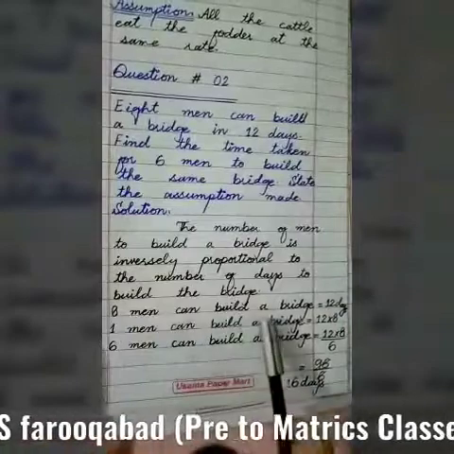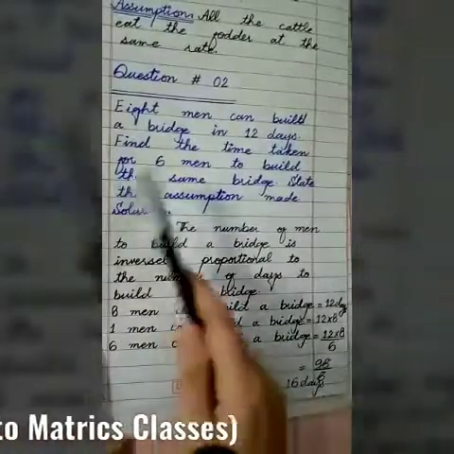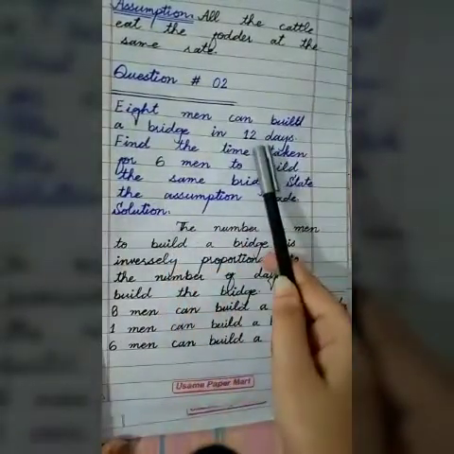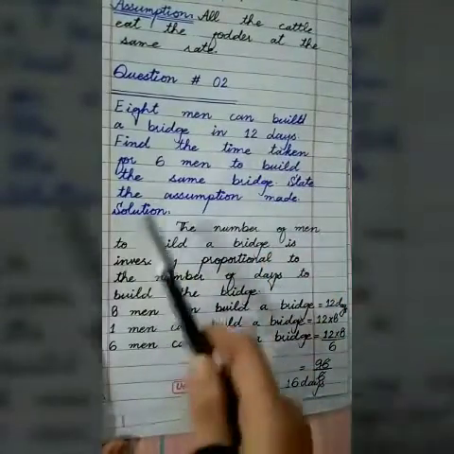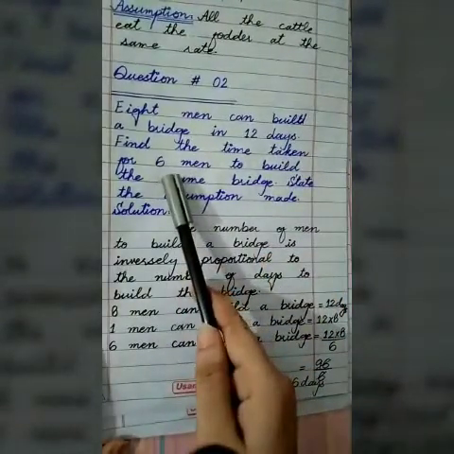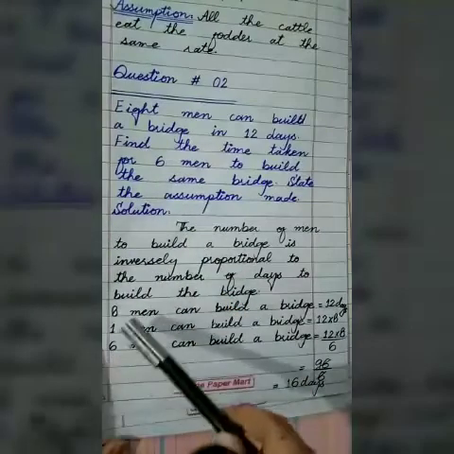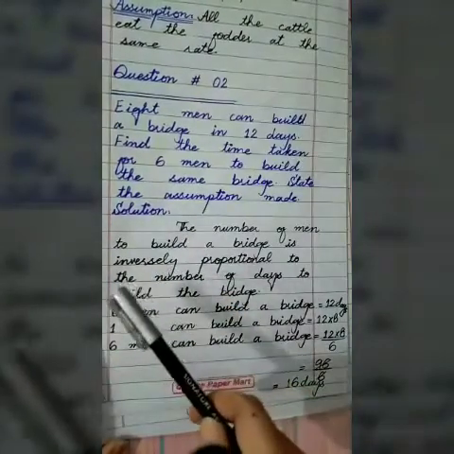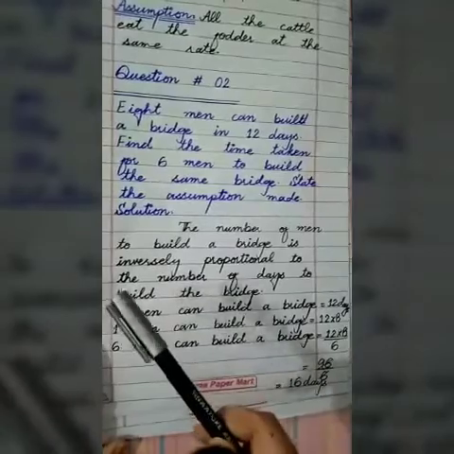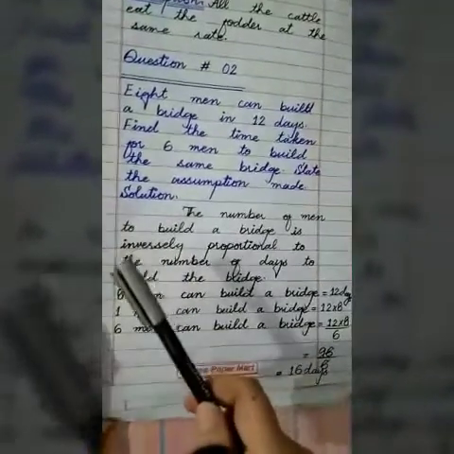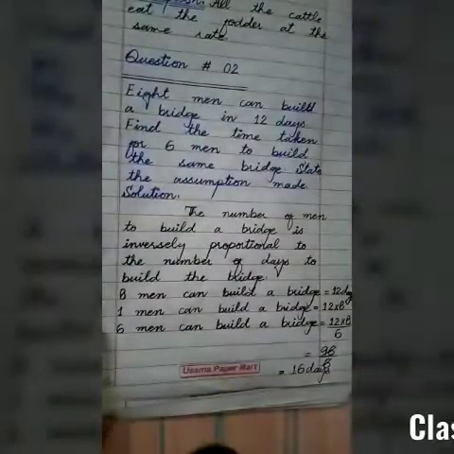Now students, 8 men can build a bridge, that is given, in 12 days. So we have to check how much time 6 men will take to build the bridge. To find the time for 6 men, first of all we have to find the time for 1 man, that is, how much time 1 man will take.